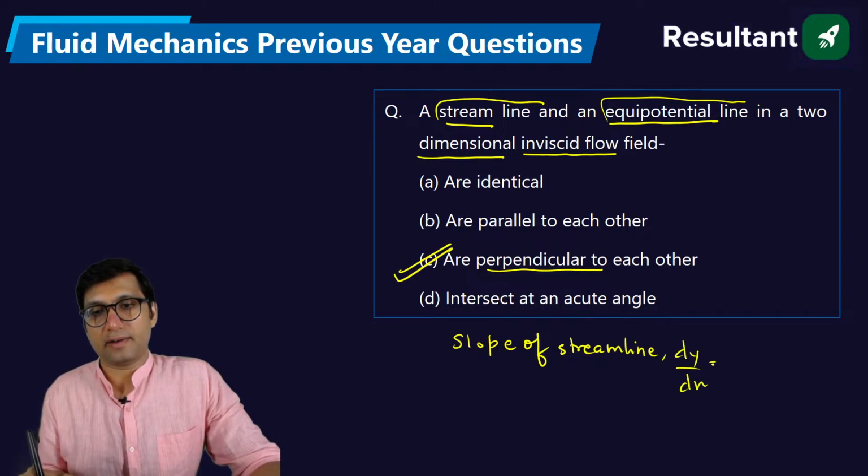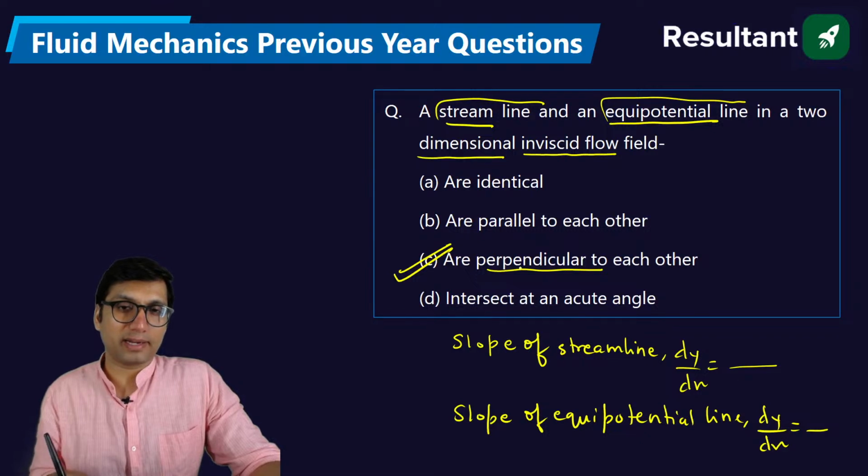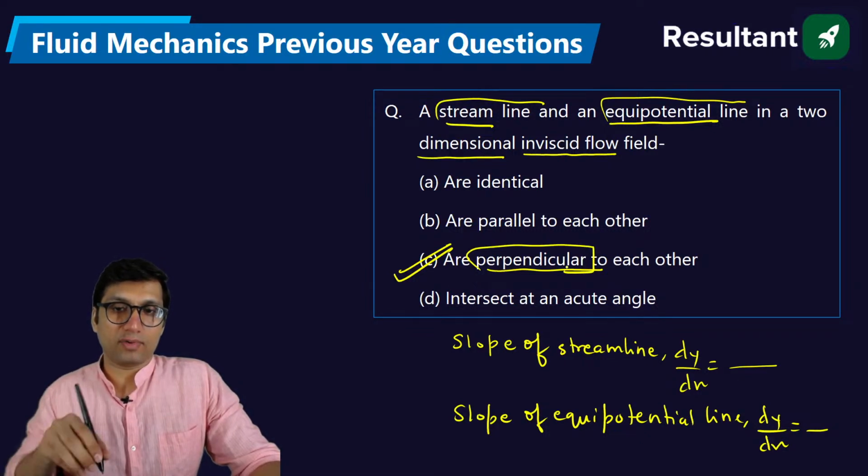And if you find the slope of the equipotential line, equipotential meaning velocity potential line, also dy by dx, and you multiply these two, you will get the product equal to minus 1. That means they are perpendicular to each other.